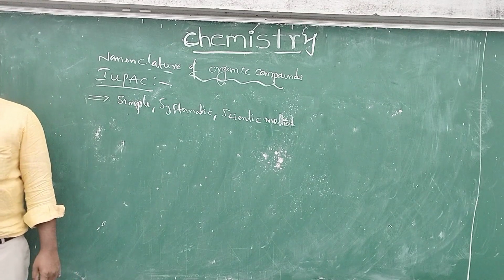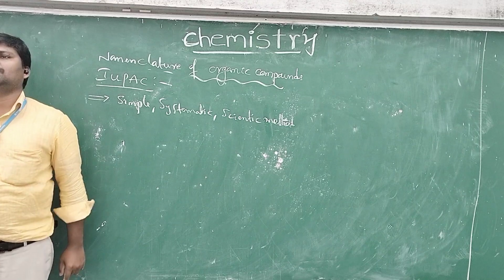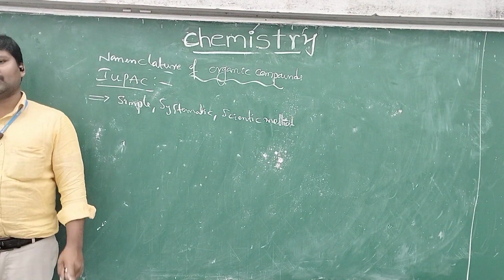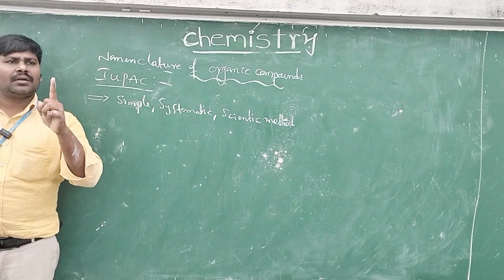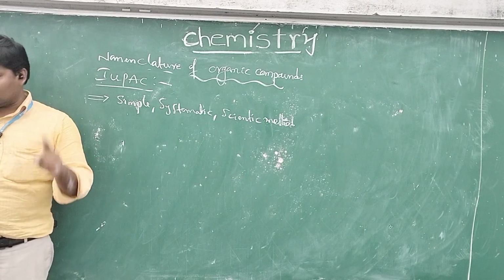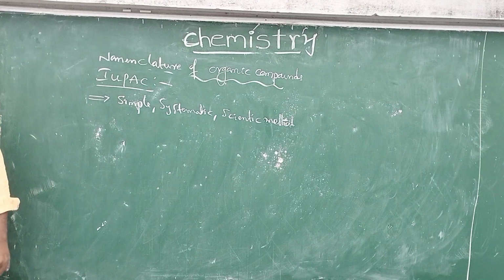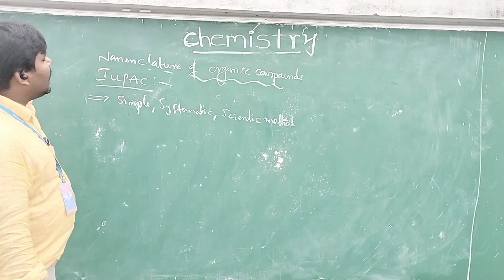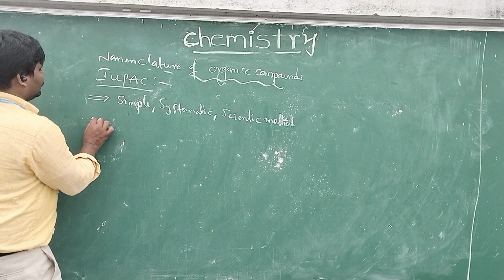A given compound can be assigned only one name. A given compound can have only one molecular structure. The system can be applied to naming complex compounds also. The system can be applied in naming of multifunctional groups also.